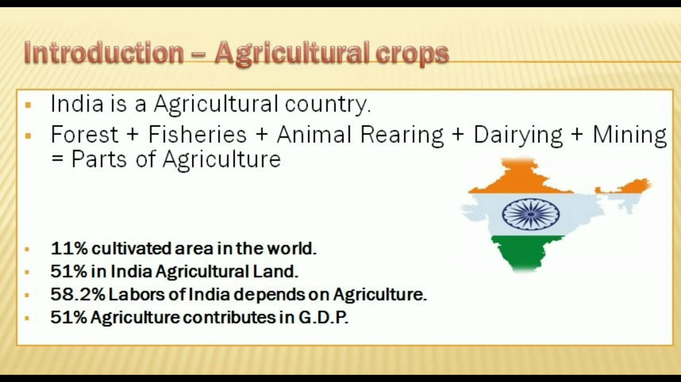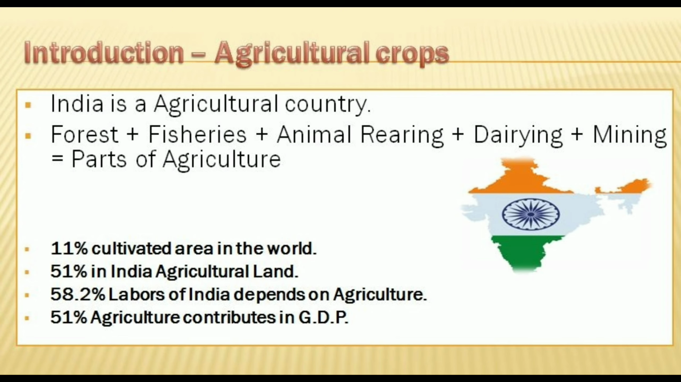Okay, so there are few percentages that we should keep in mind. 11% of cultivated area is there in the world. मतलब अगर पूरा वर्ल्ड 100% एरिया कवर कर रहा है तो उसमें से 11% एरिया है कल्टिवेटेड एरिया. Now let's come on India.